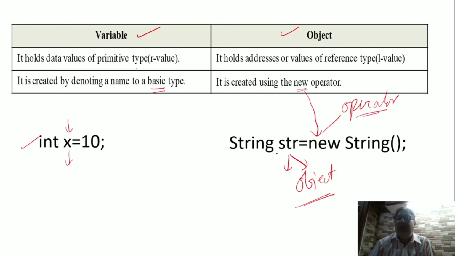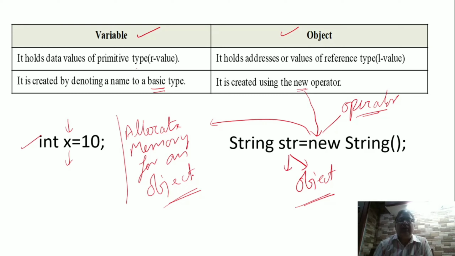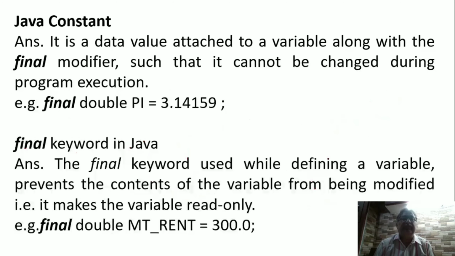All right. The new operator is used to allocate memory for an object. New operator is used to allocate memory for an object. All right.